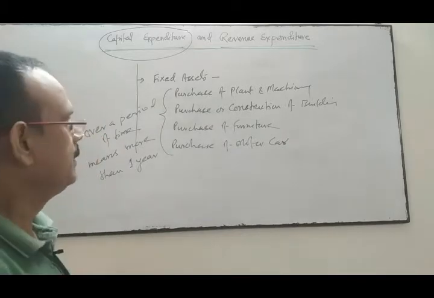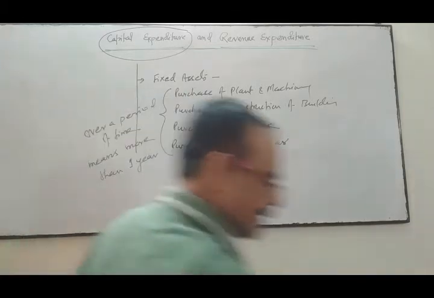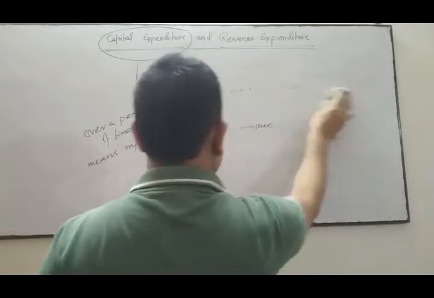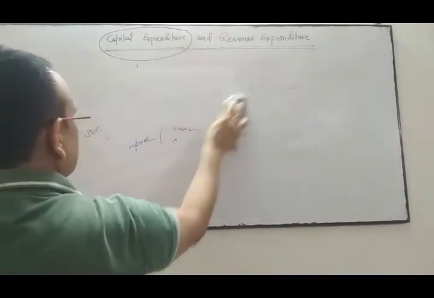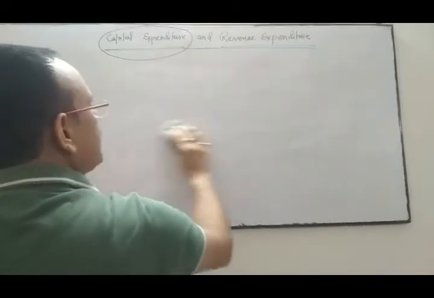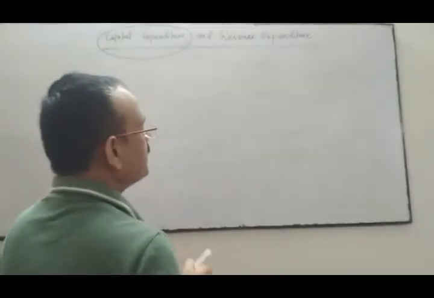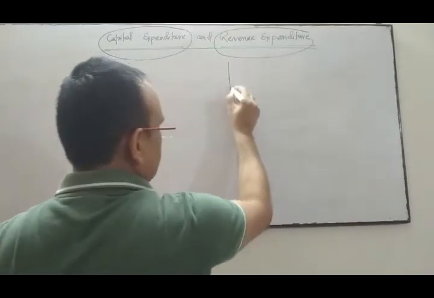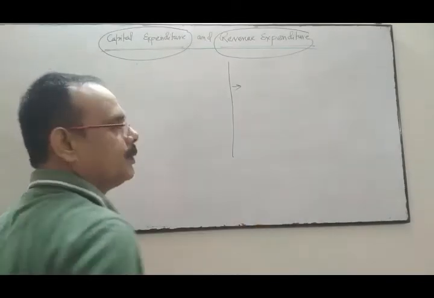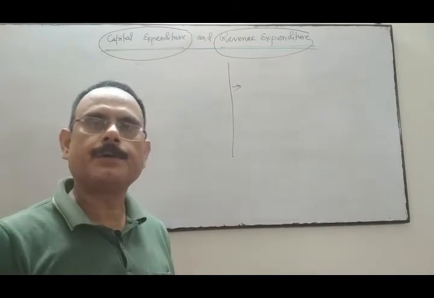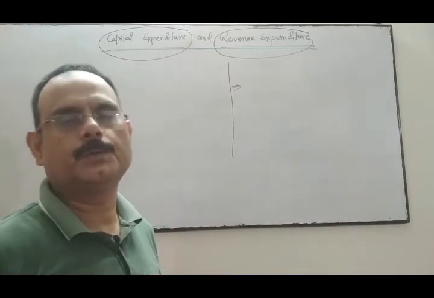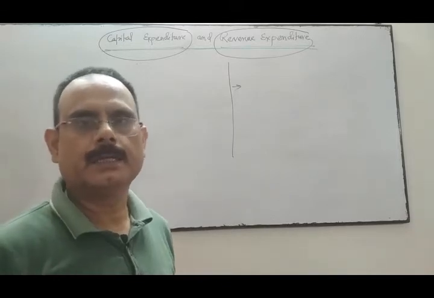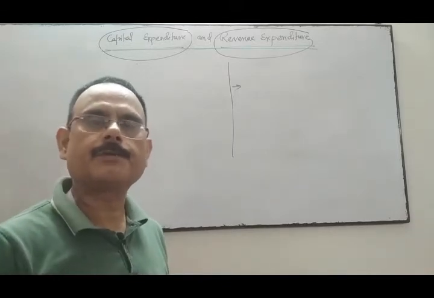Okay. Now come to the revenue expenditure. What is revenue expenditure? Revenue expenditure are those expenditure which are repetitive in nature, whose benefit is derived in one particular year only. These expenditures are called revenue expenditure.